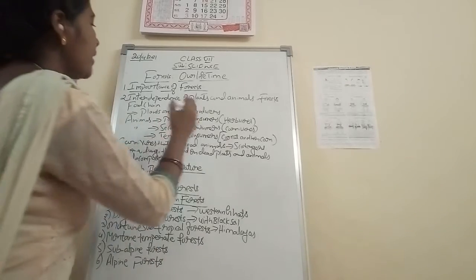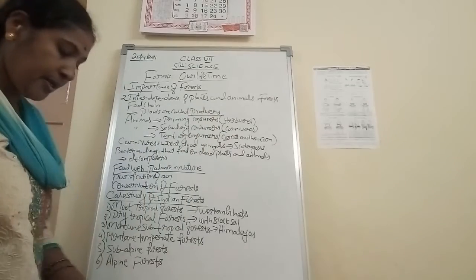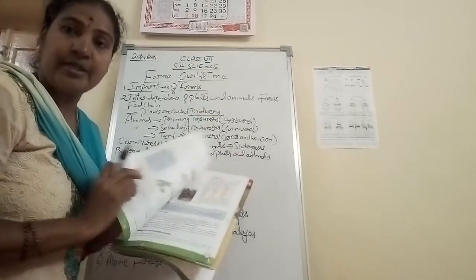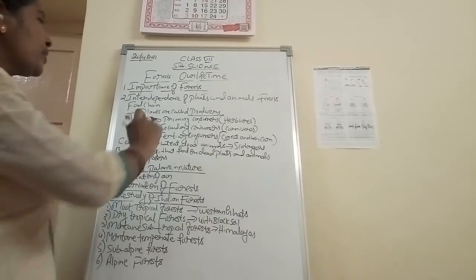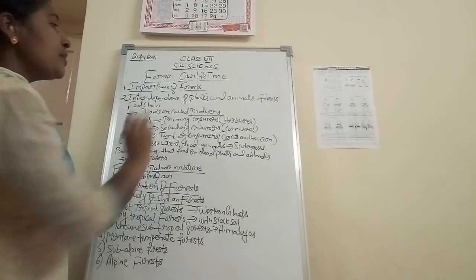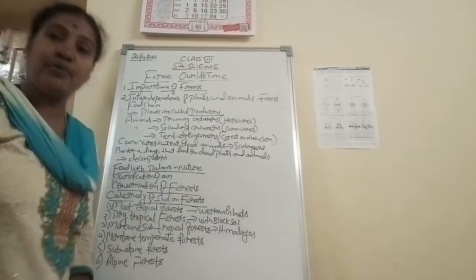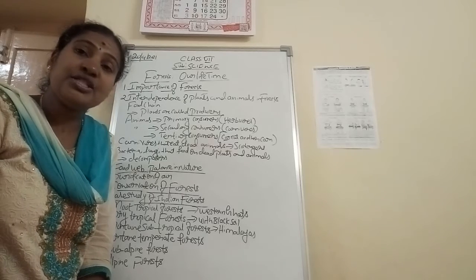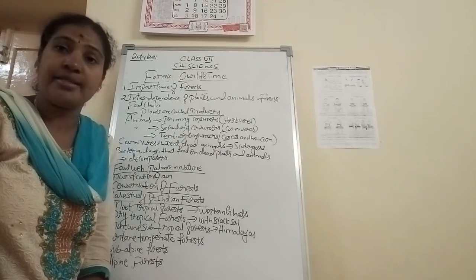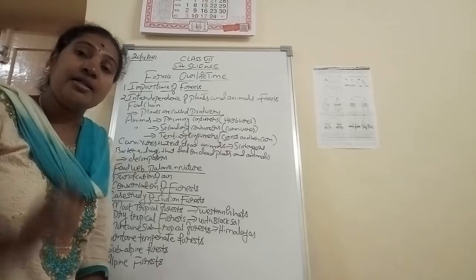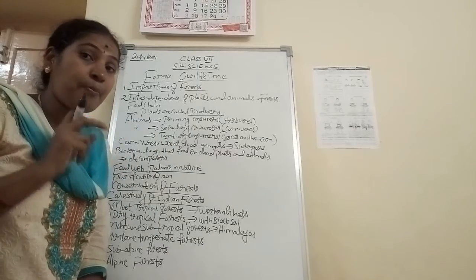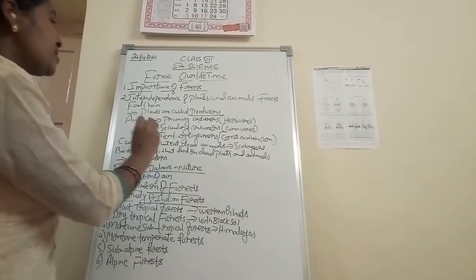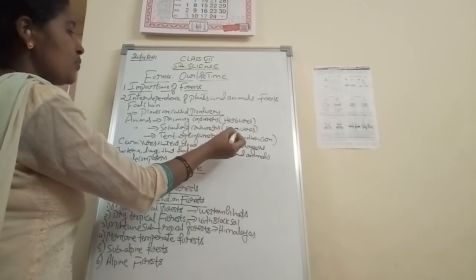If you want, you can underline. You can go through the textbook. Just go through the textbook for half an hour, so you will get an idea. Then animals are the primary consumers, mainly the herbivores. Herbivores means giraffe, deer. These are all examples of herbivores. These herbivores mainly depend upon the producers. Producers means plants. The next step, secondary consumers, means carnivores.